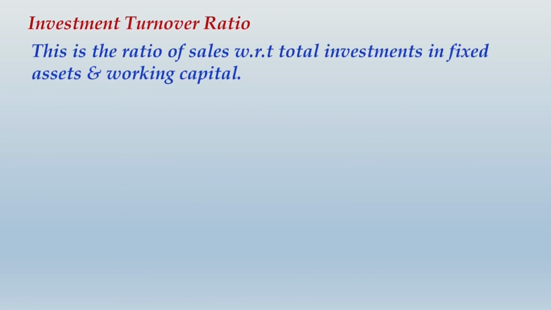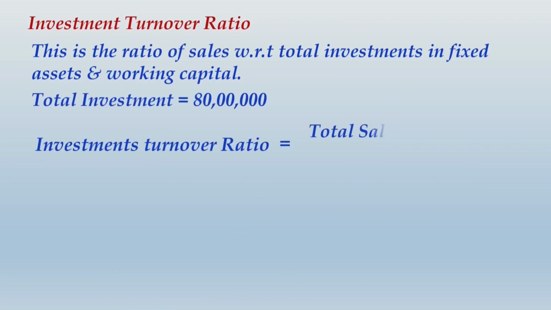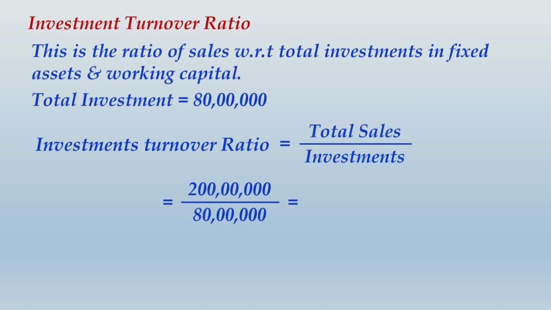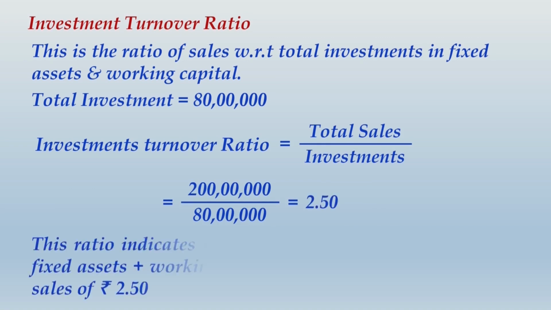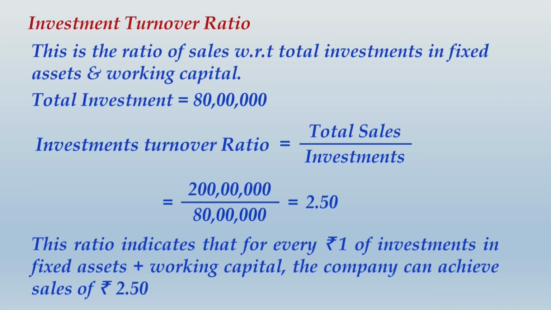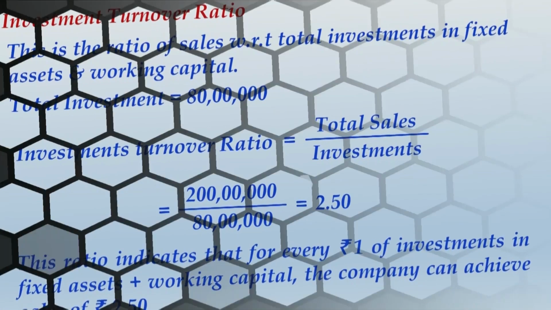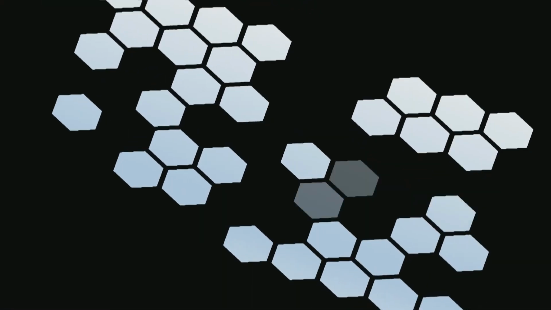Let us move ahead and now take up the other calculation, that is the investment turnover ratio. This is the ratio of sales with respect to total investments in fixed assets and working capital. So here it will be investment turnover ratio as total sales divided by investments, which will be 2 crores divided by 80 lakhs. What you get is 2.5. So this ratio indicates that for every rupee 1 of investment in fixed assets and working capital, the company can achieve sales of rupees 2.5.